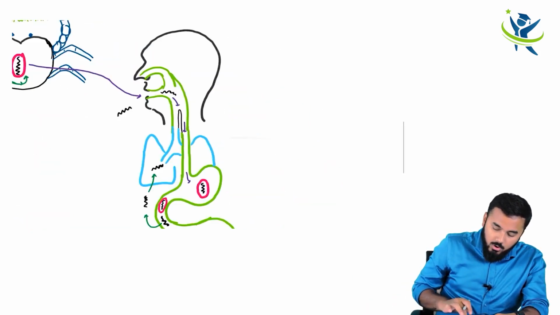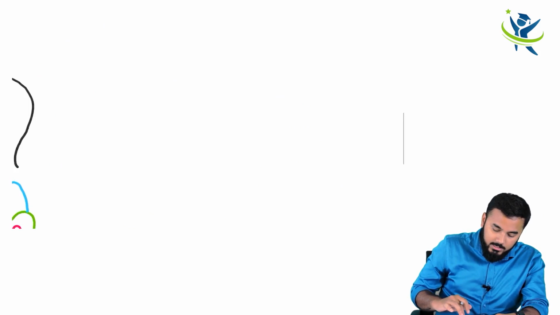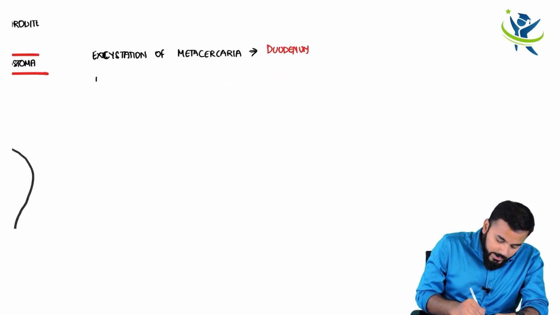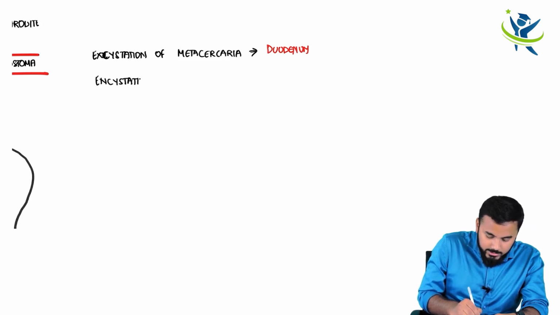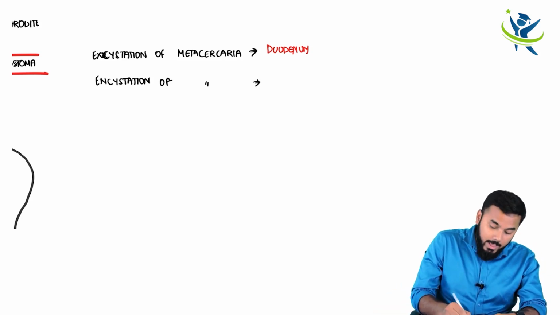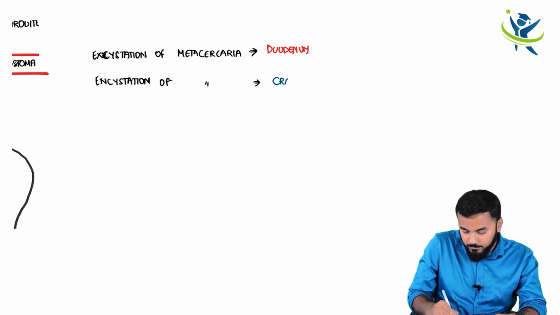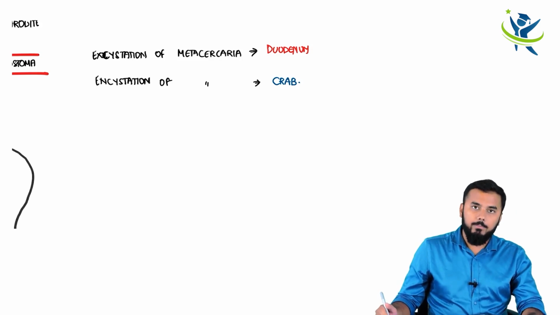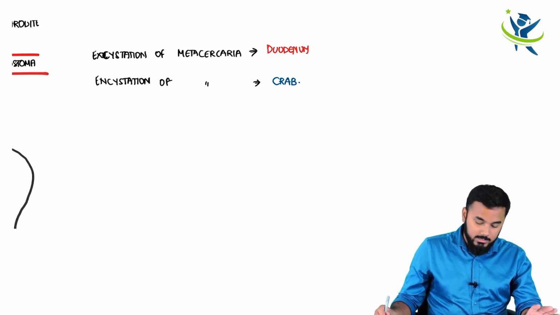So process of encystation. Previously we have discussed a process of excystation. Now I am telling you process of encystation, where cyst is formed. Process of encystation of metacercaria, where does it happen? It happens within the crab. Okay, it happens within the crab. Now I hope you understood this life cycle, right?